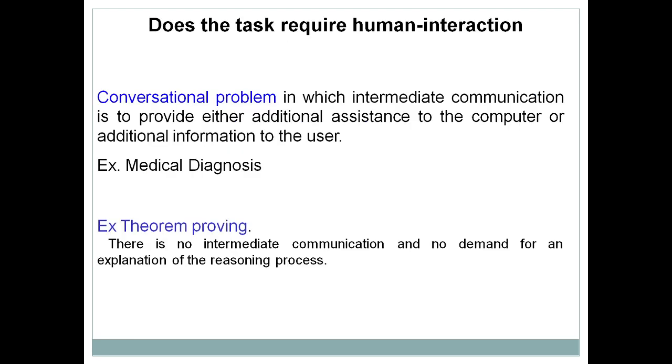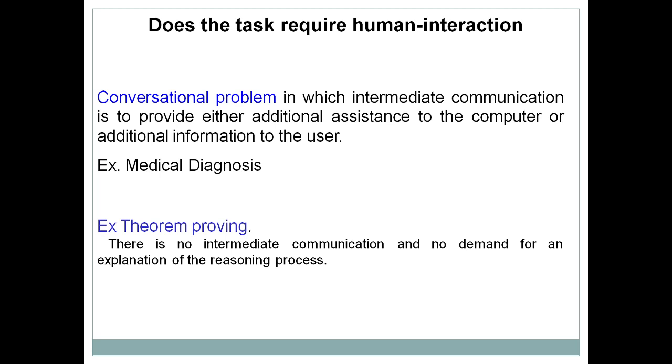Now the next characteristic is: does the task require human interaction or not? There are certain problems where you require human interaction, and there are certain problems where we do not have any human intervention, meaning the problem can be solved without interaction. We have taken these two examples. Theorem proving: in order to prove a theorem, do we require interaction? No, obviously. Suppose a theorem is given to you and you have been asked to prove it, that means you have to bring LHS equal to RHS somehow. In that case there is no such interaction.